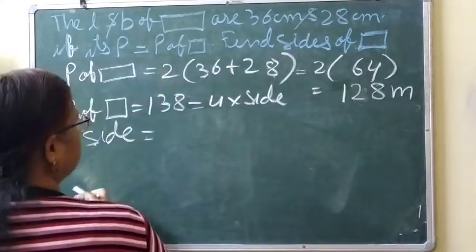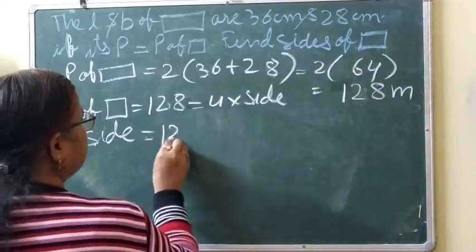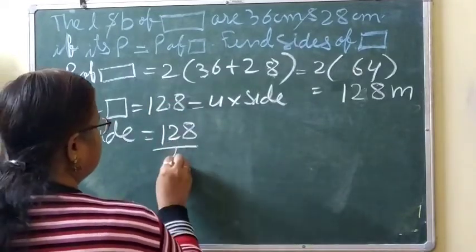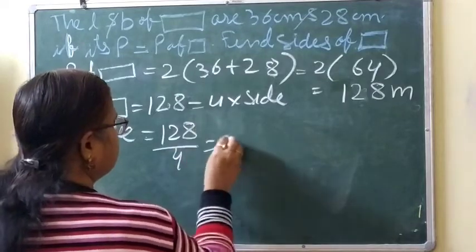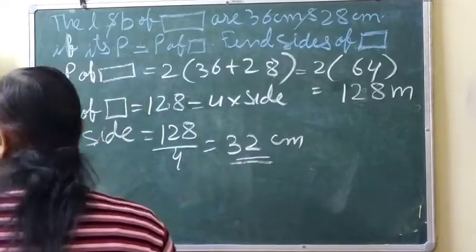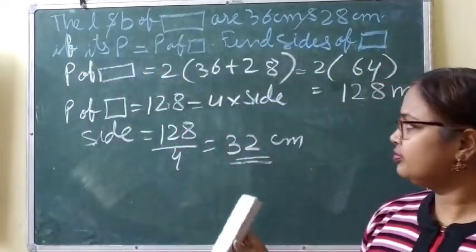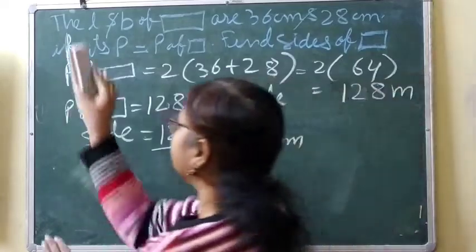Yes, so here also 2. So 128 divided by 4. So this will be equal to 32 centimeter. Answer. Okay, now it is clear. Now let's do the next question.